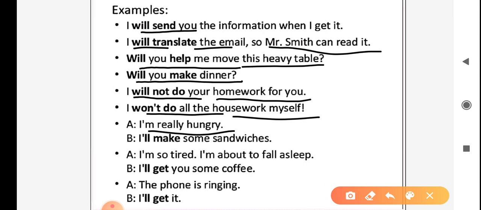I am really hungry. I will make some sandwiches. I am so tired. I am about to fall asleep. I will get you some coffee. The phone is ringing. I will get it.